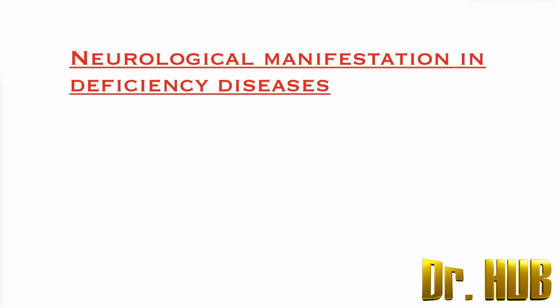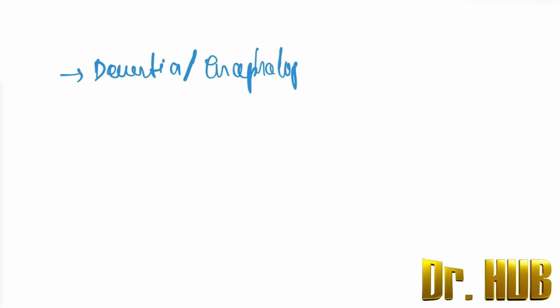Neurological manifestations in terms of the deficiency diseases. So, what are the neurological deficiencies? The first one we are going to look at is dementia and encephalopathy. So, what are the associated nutritional deficiencies?